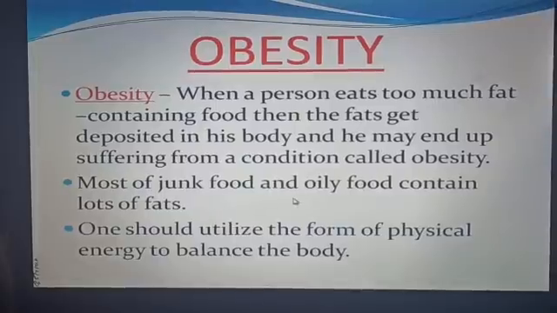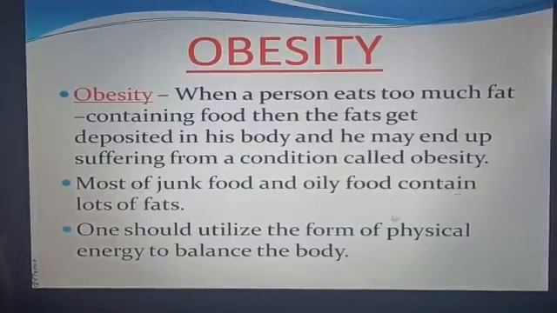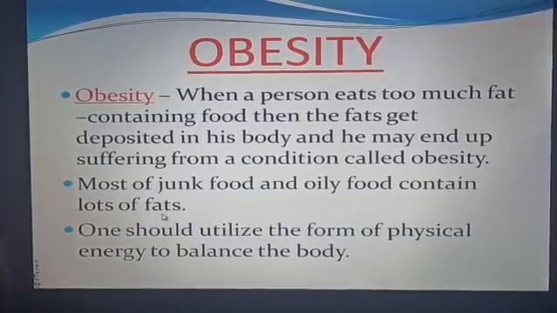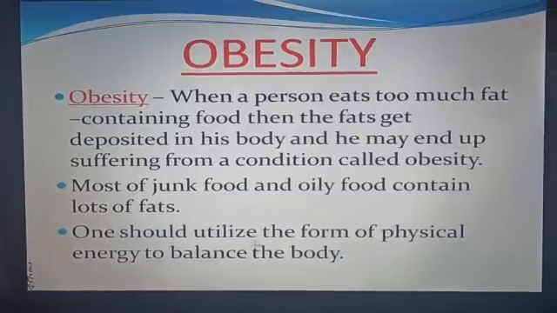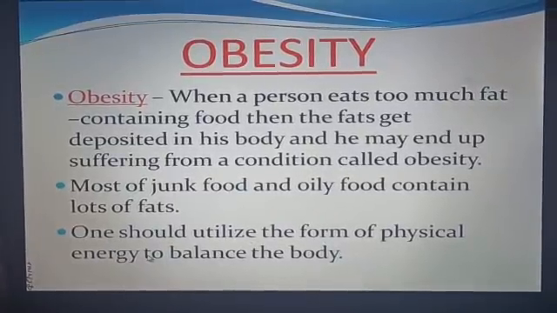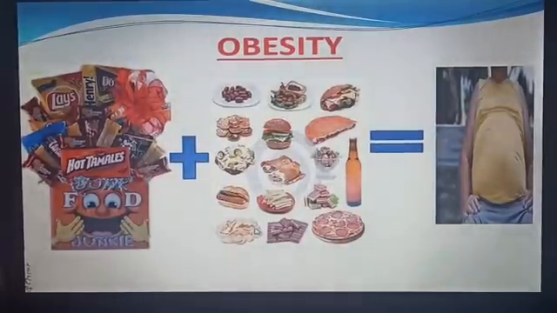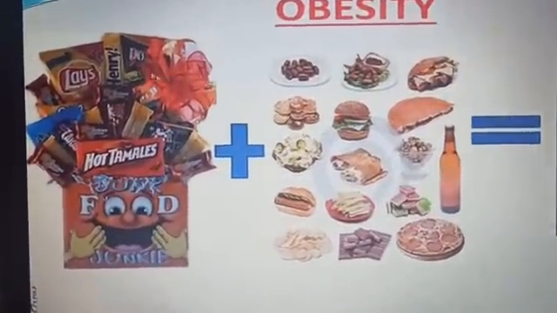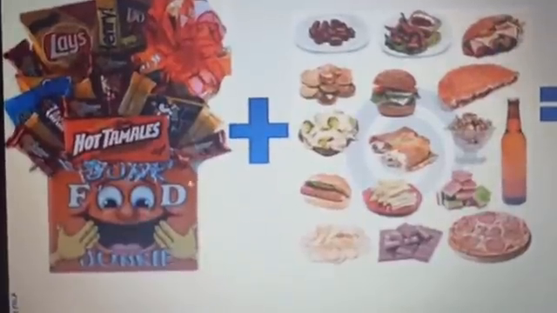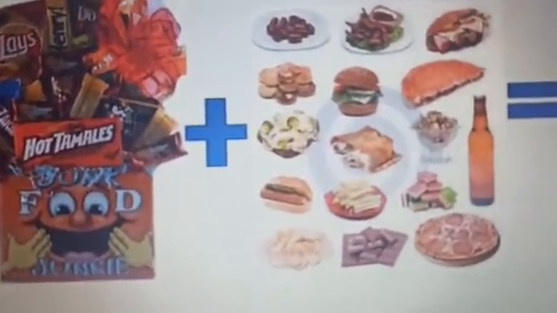Most junk food and oily food contain lots of fats. One should use physical energy to balance the body. Now look at this picture. These are spicy, oily food items and junk food.